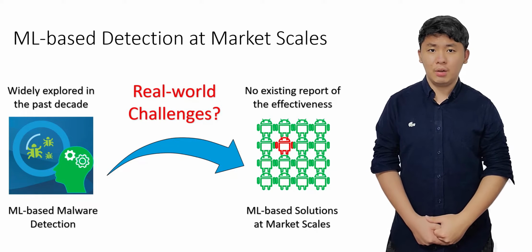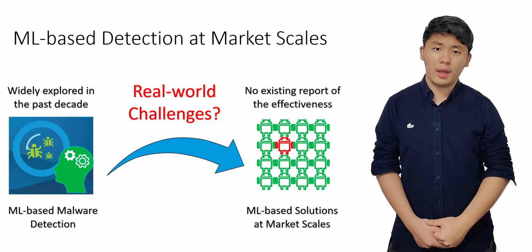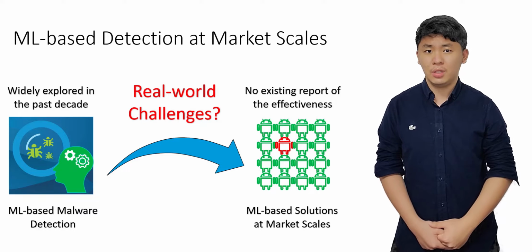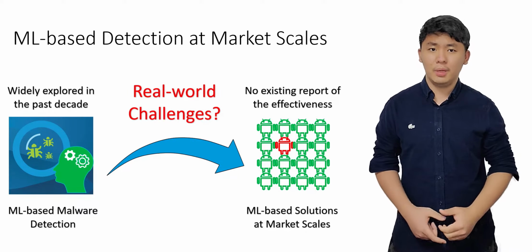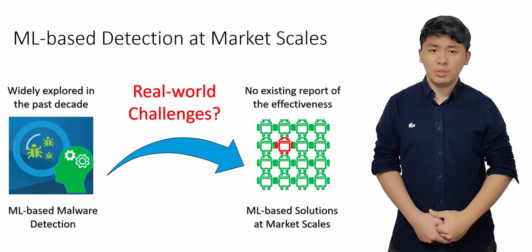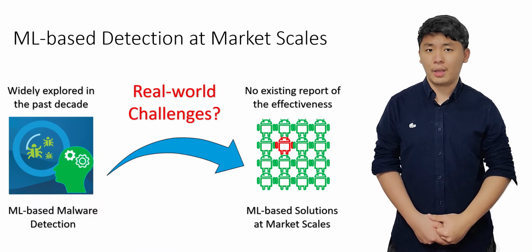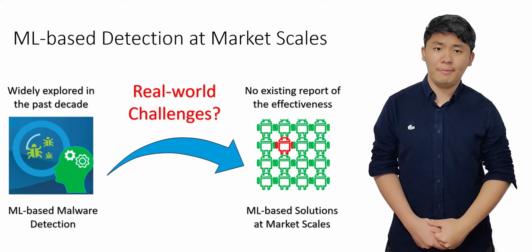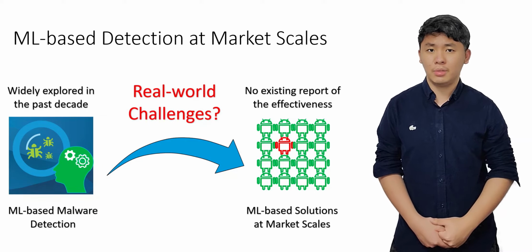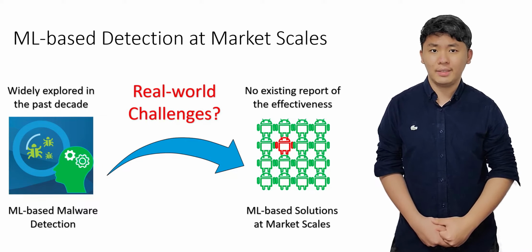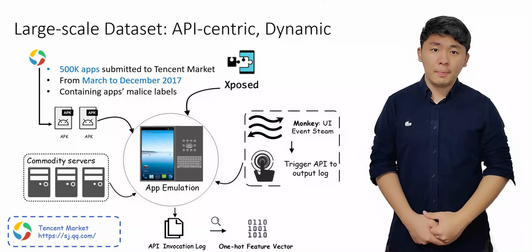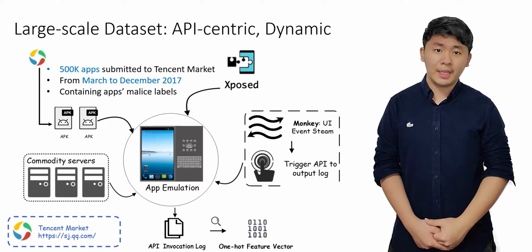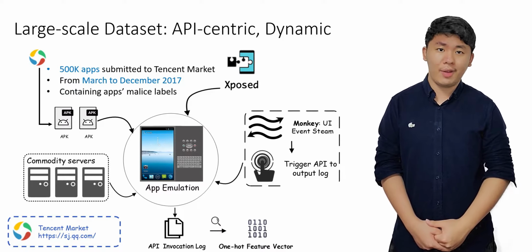In particular, challenges of incorporating an ML solution can be manifold, such as feature selection, analysis speed, developer engagement, and more, making the situation even more complex for app markets. To bridge this gap, we intend to share our experiences on building and deploying an ML-powered solution in a real app market. In this work, we collaborate with a major Android app market called the Tencent market, who enables us to access a large-scale dataset of apps.